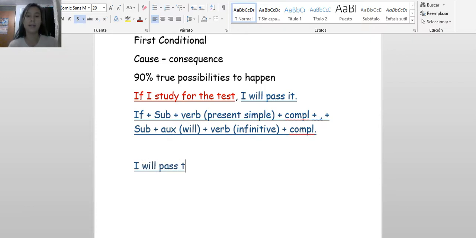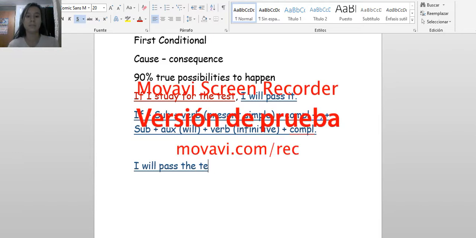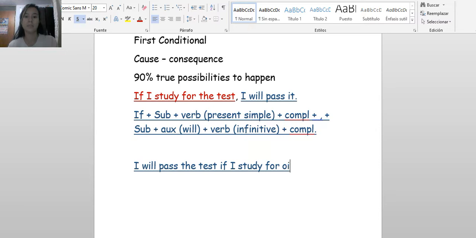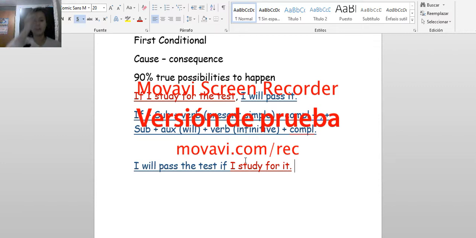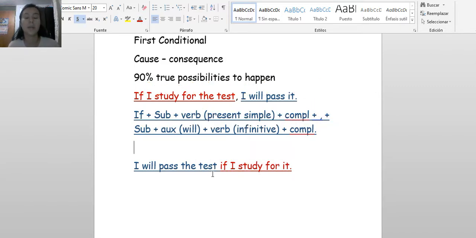If we do it again, I will pass the test. We don't use the comma because we start with the consequence. If I study for it. That's our sentence the other way. If you check the structure, we don't have to use the comma because we start the sentence using the consequence.